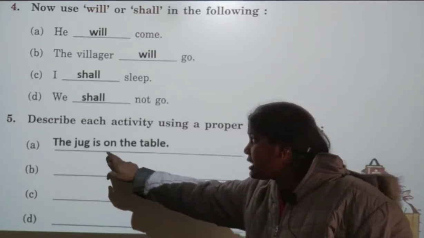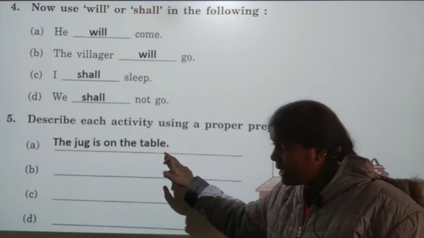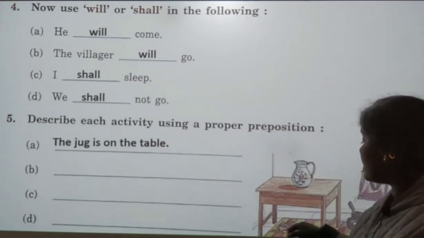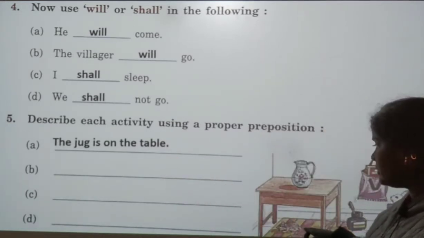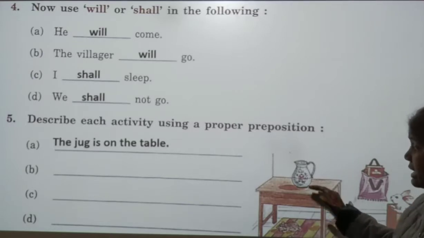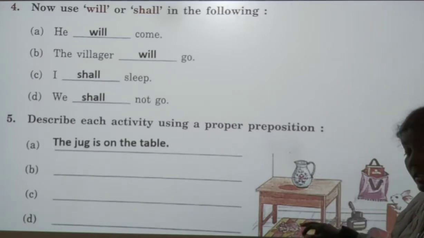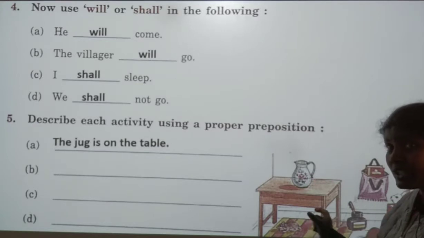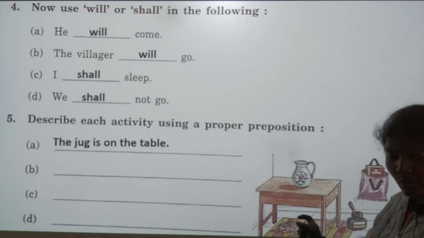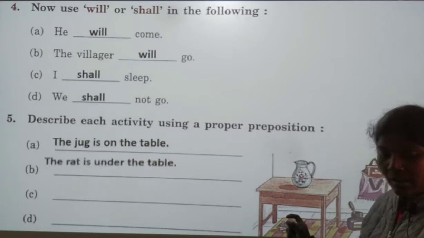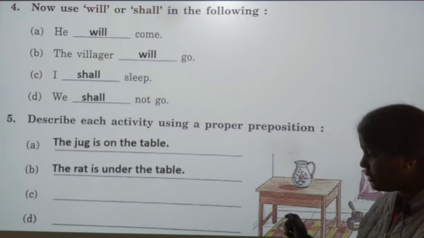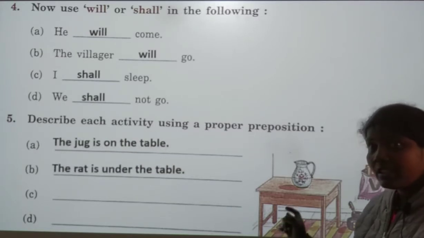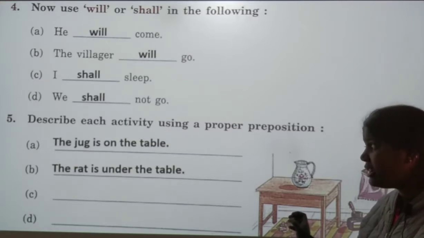And the second picture, rat is there. The jug is on the table, the rat is under the table. So here the preposition is under. The correct sentence is the rat is under the table.